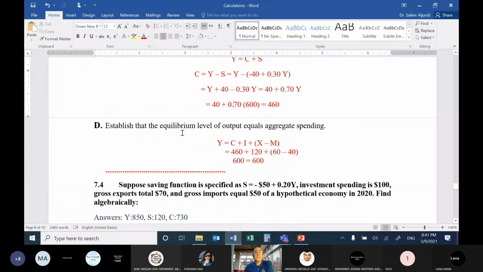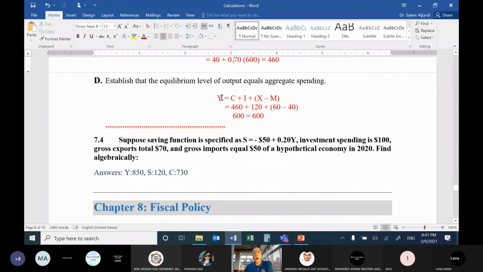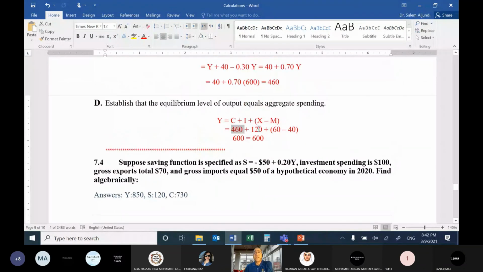Establish that the equilibrium level of output equals aggregate spending. So Y equals C plus I plus net export. Still, government expenditure is 0. So we calculate consumption, and investment from the equation, export and import from the equation. So see here, this is the component of expenditure. I didn't add leakage such as saving. So why do we put net export here? Because according to